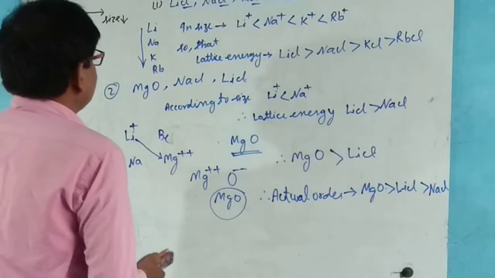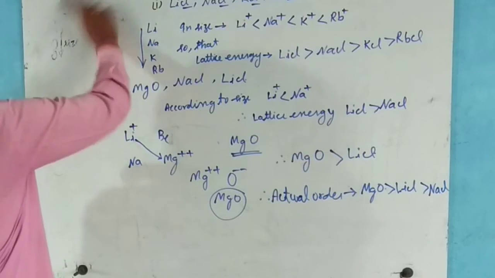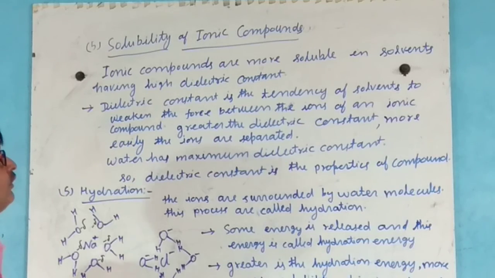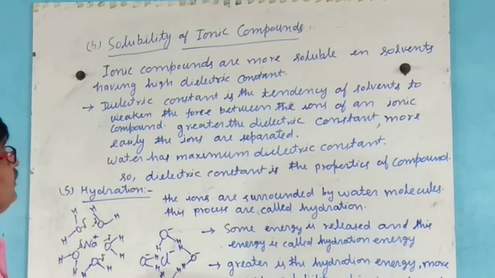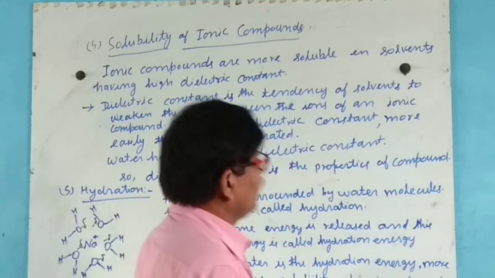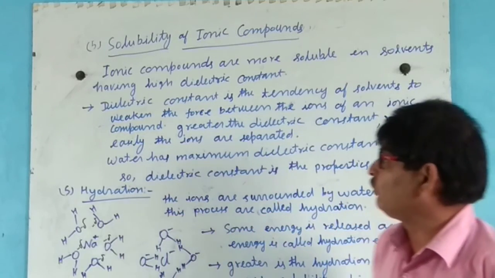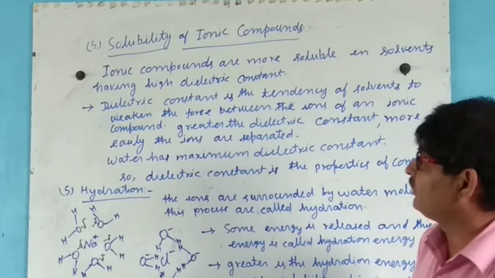Now, solubility of ionic compounds. Ionic compounds are more soluble in solvents having a high dielectric constant.